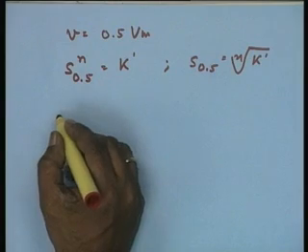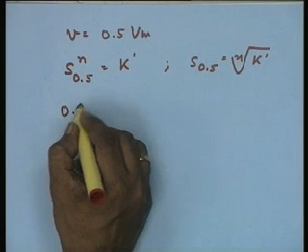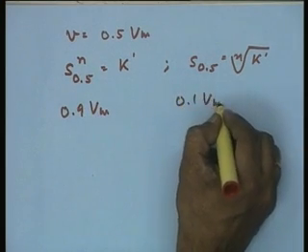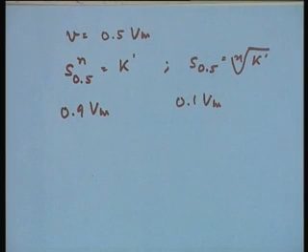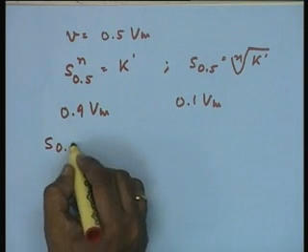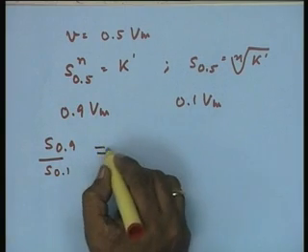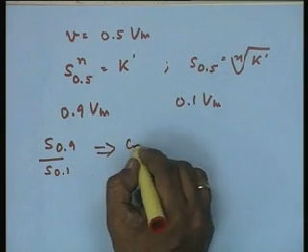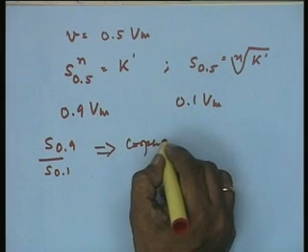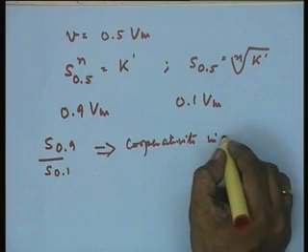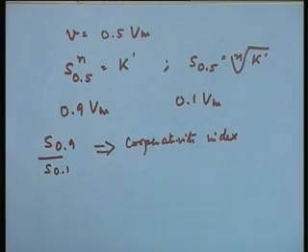For example, as a conventional practice, we take the two reaction velocities at 0.9 Vm and 0.1 Vm, that means 90% and 10% of the maximum, and the ratio of the two, S 0.9 upon S 0.1, is conventionally called the cooperativity index. Of course, this is just a kind of conventional practice.